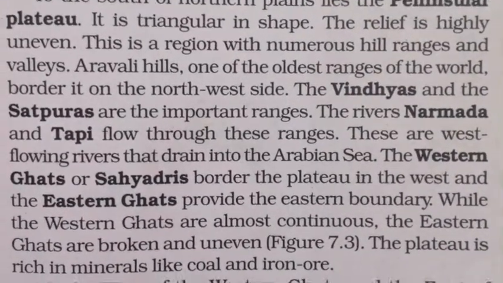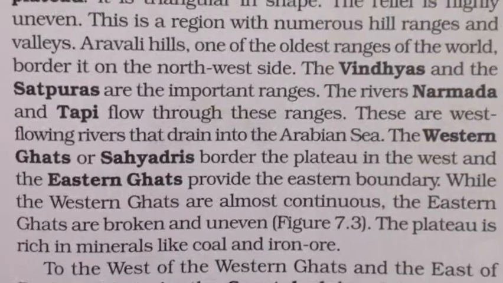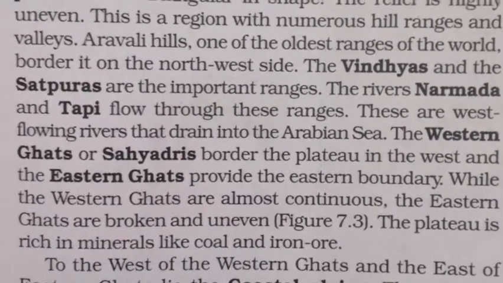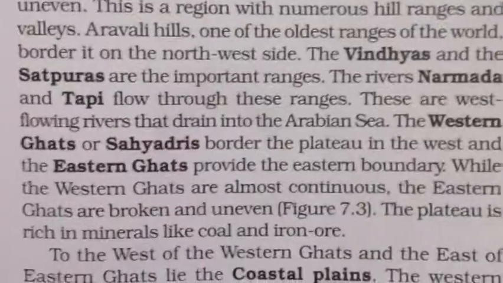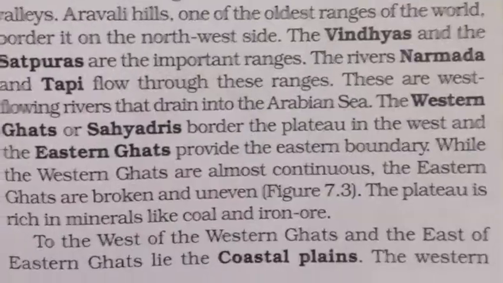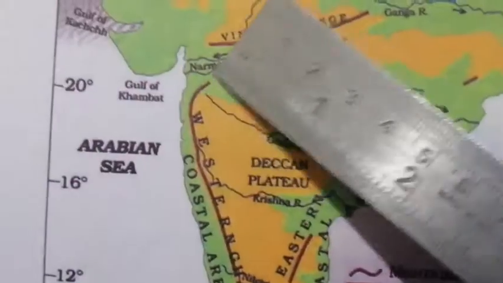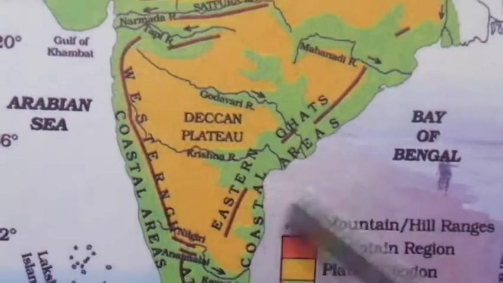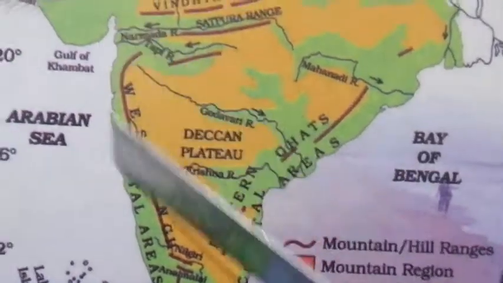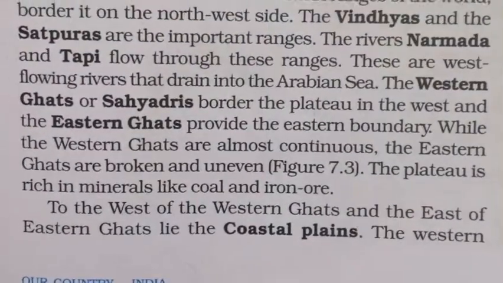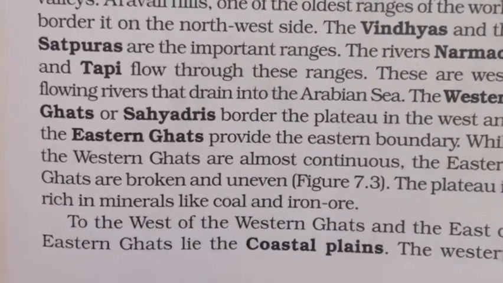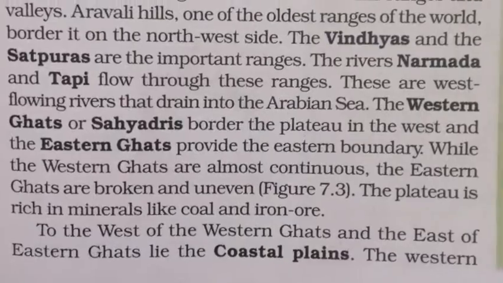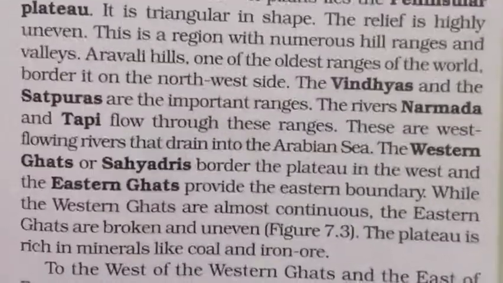Now the Western Ghats or the Sahyadris. Western Ghats are otherwise called Sahyadris. They border the plateau in the west. In the east side it is called Eastern Ghats. You can see in the map here. This line is called Western Ghats and this is Eastern Ghats. The Eastern Ghats are broken and uneven, but the Western Ghats are continuous. And the plateau is rich in minerals like coal and iron ore.